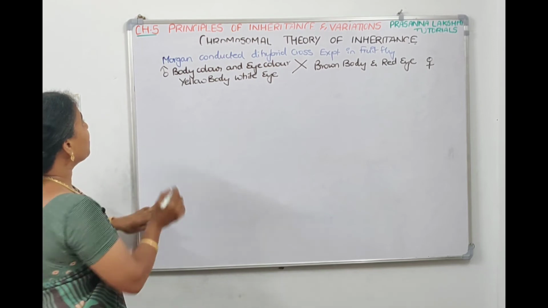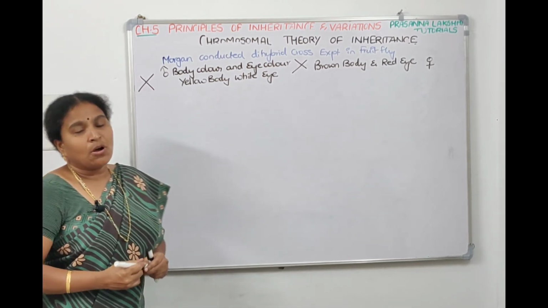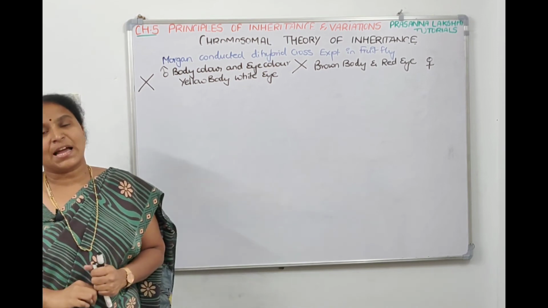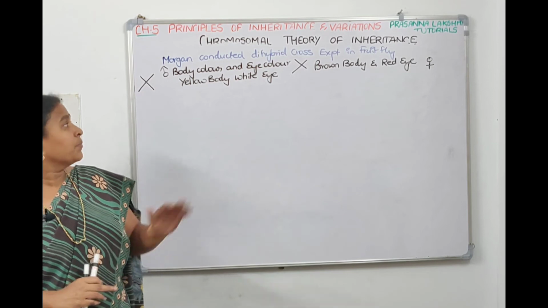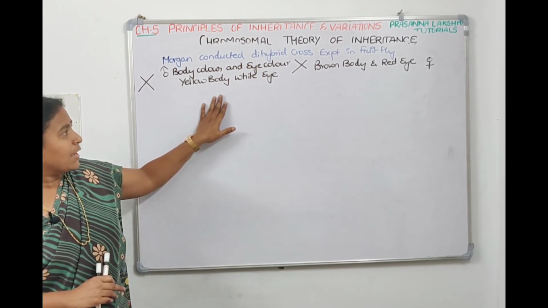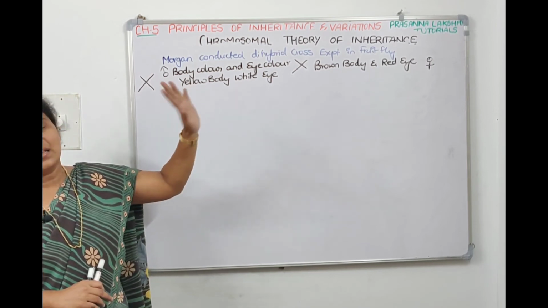Both these genes are present on the X chromosome only. So when he has done a cross for 2 characters, it means it is a dihybrid cross. What 2 characters? He has taken the body color and the eye color. Yellow body is a recessive one, brown body is a dominant one, white eye is a recessive one, red eye is a dominant one.